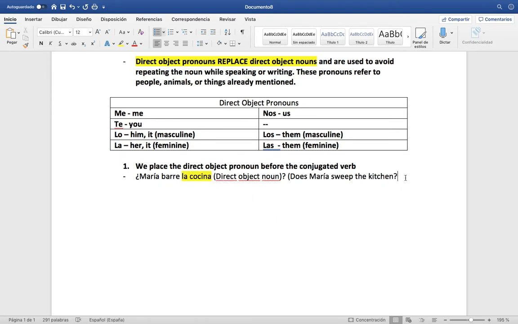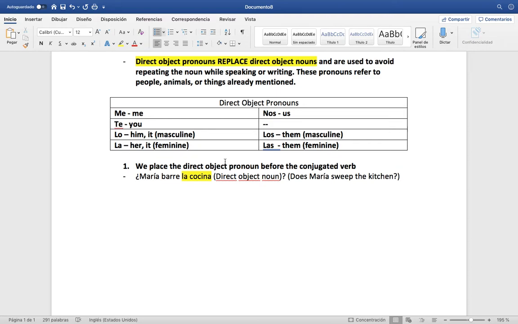Now, if I kept talking, wouldn't it sound a little bit repetitive if I kept saying, does Maria sweep the kitchen? Yes, Maria sweeps the kitchen. Maria likes to sweep the kitchen. Maria sweeps the kitchen every week. Maria did not sweep the kitchen today. If I keep saying the kitchen, the kitchen, that is annoying. And it's way too repetitive, and we try to avoid repetition as much as possible when we speak and use language because that's just quite frankly how people are, and it sounds a lot better.